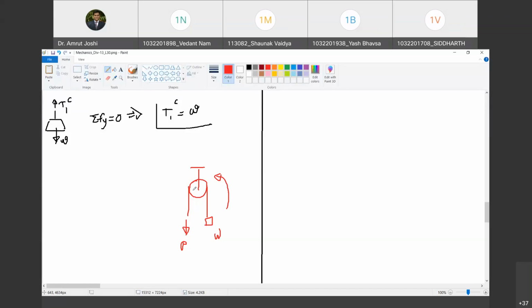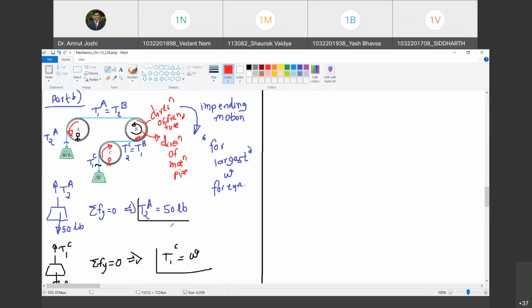Are you with me? Yes, sir. The frictional force will be applied in the opposite direction. Happy? Yes, sir. Then we say T1 is the tight side and T2 is the slack side, and then we write T1 upon T2 is equal to e raised to mu beta. Yes, sir. But we have a peculiar situation now. The motion is in clockwise direction and the frictional force applied by pipe B on the belt is also in clockwise direction. Happy? Yes, sir.